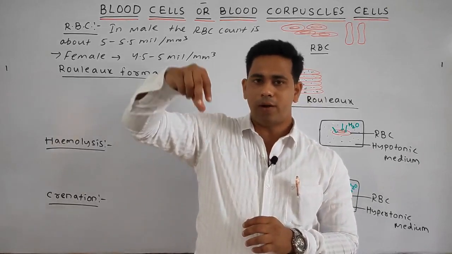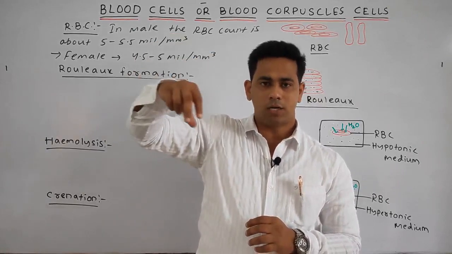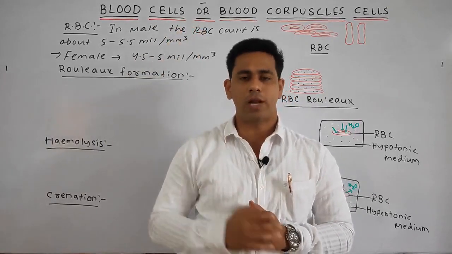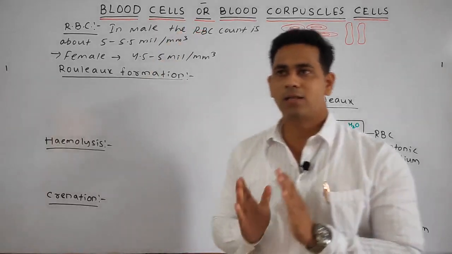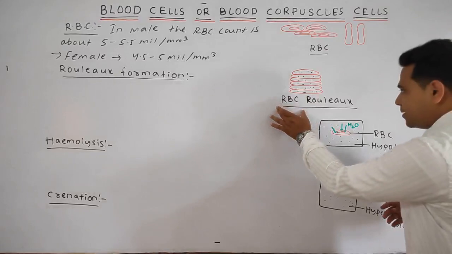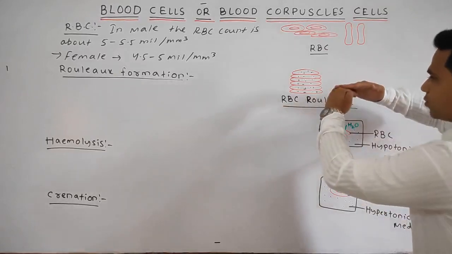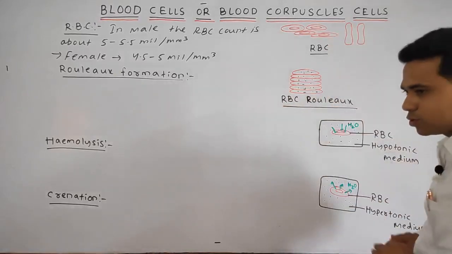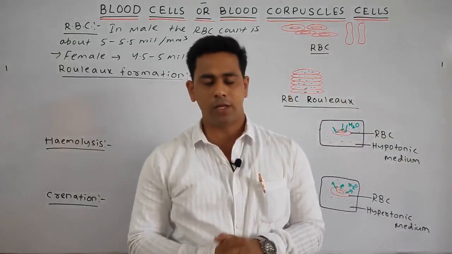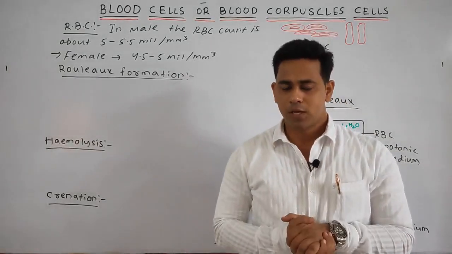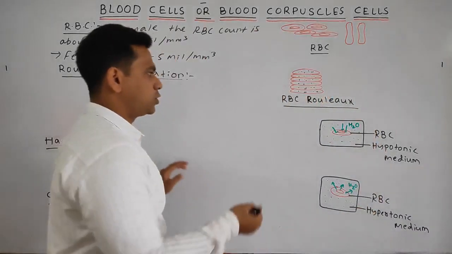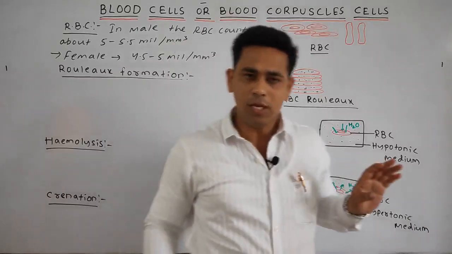As we put one coin, another coin upon that, another upon that, it looks exactly like piles of coins. As the RBCs have the tendency to adhere together, means to attach together, they form a structure like piles of coins, an important structure that is called the RBC Rolex.